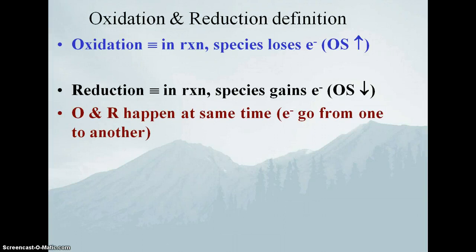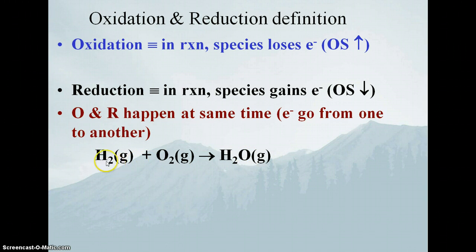Oxidation and reduction happen at the same time, because the electrons have to go from one species to another. They always have to be in the possession of somebody, but they can be transferred easily. Electrons are small, they're light, easily removed. So let's consider hydrogen and oxygen reacting to form water gas.